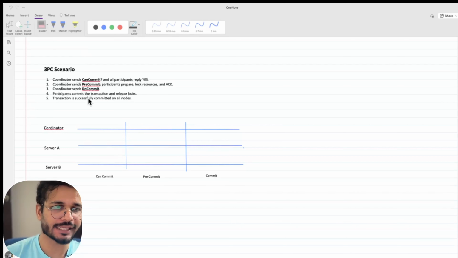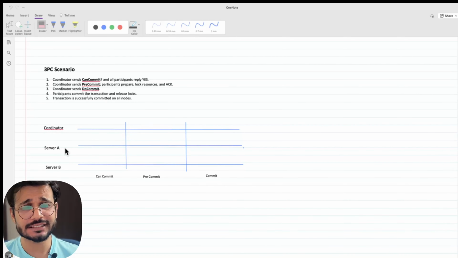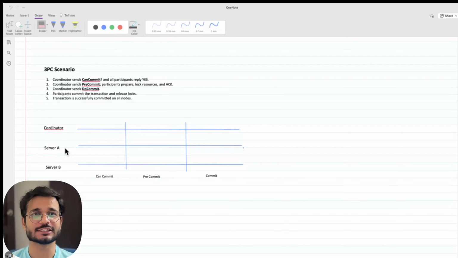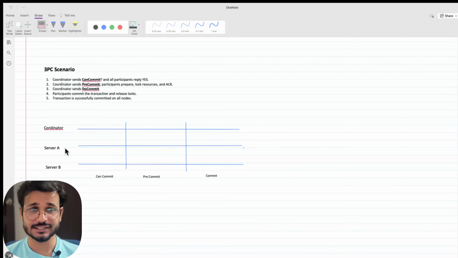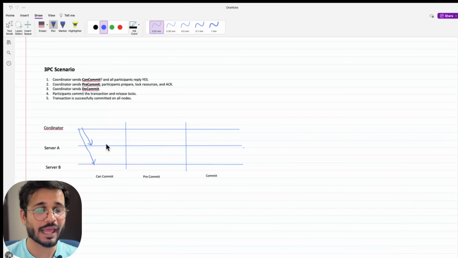In this scenario, let's say there's a coordinator and there are servers. The coordinator is the one who decides if we want to commit a transaction or abort, and it makes sure that every other server does the same. The first phase is called can commit, in which the coordinator asks the servers, can I commit? So here it goes, and then all the servers reply with a yes.